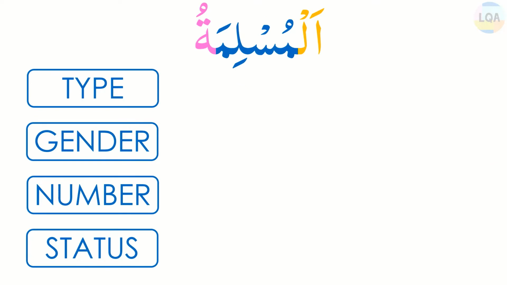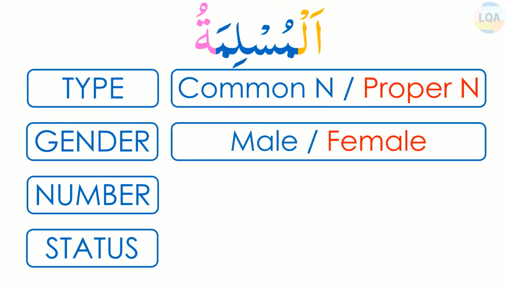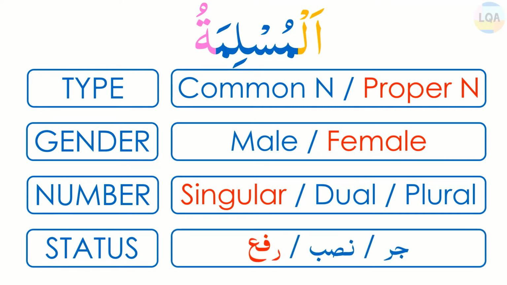In this example, al-muslimatu has al in the beginning, so its type will be proper noun. Al-muslimatu has ta marbuta at the end, so its gender will be female. There is no alif noon or waw noon or ya noon at the end, so it is singular. And al-muslimatu has dhamma on the last letter, so its status will be rafa.